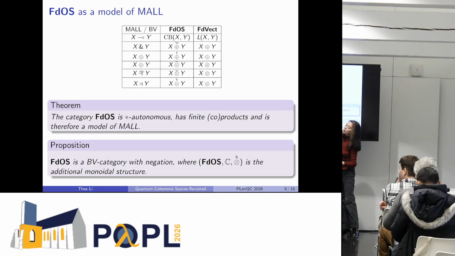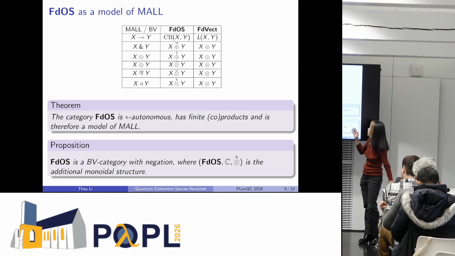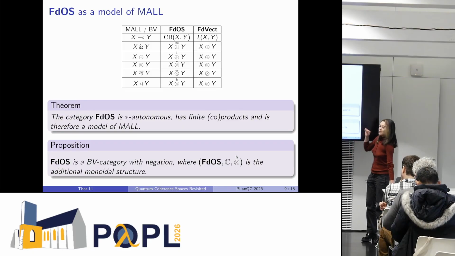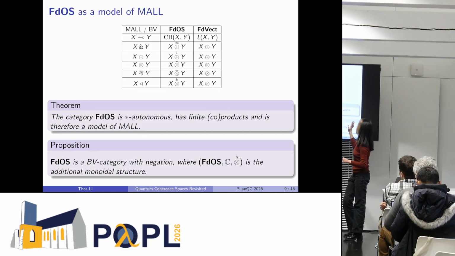You might also notice that this connective here doesn't really belong. It's not a MAL connective. It's actually the seq connective of BV logic, which is an extension of the multiplicative fragment. It's a connective that's self-dual and non-commutative. I mentioned before that we have a tensor that's self-dual and non-commutative for operator spaces.